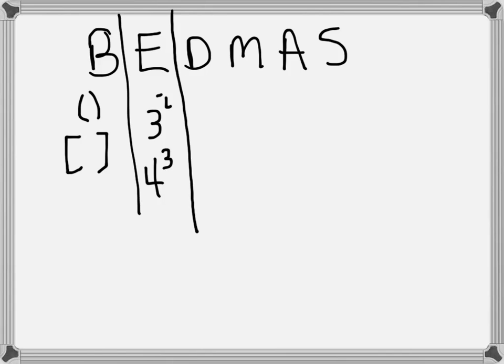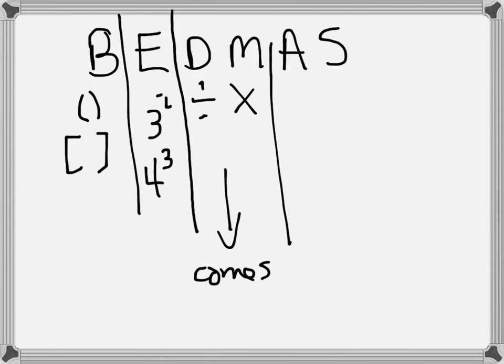The D and the M stand for division and multiplication. I put a line after the M because for division and multiplication, whichever one comes first in the question is done first. So if multiplication comes before division, do the multiplication first. And then addition and subtraction, it's the same thing, whichever comes first in the question. So again, if subtraction comes before addition, do the subtraction first. It can be a subtle difference, but you could get the wrong answer if you don't do it in the correct order.